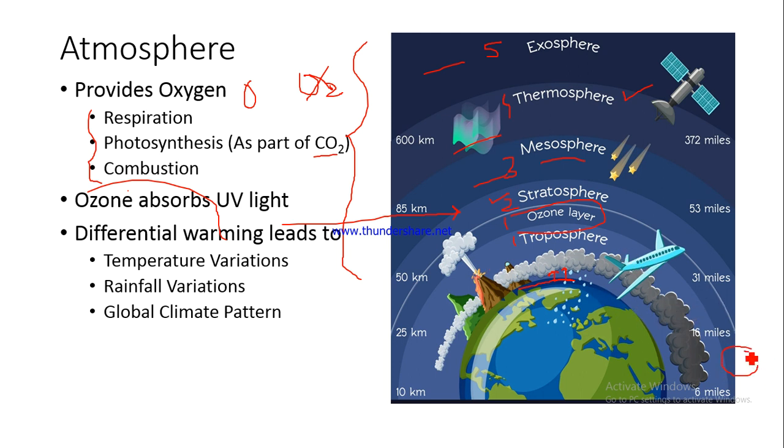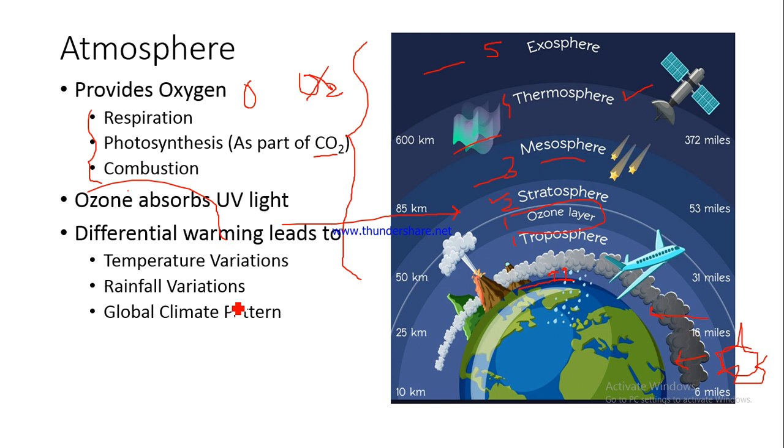Let's say the sun is here. So you can understand, in this case, the warming would be higher here and a little less here, because the sun's rays will have to travel a longer distance to reach this part. So the warming would be much less here, the warming would be much higher here. Now, because of this differential warming, what happens? We have variation in temperatures. There are colder regions and there are very hot regions also. There are rainfall variations. If you go to equator, you would find almost every day there would be rainfall.